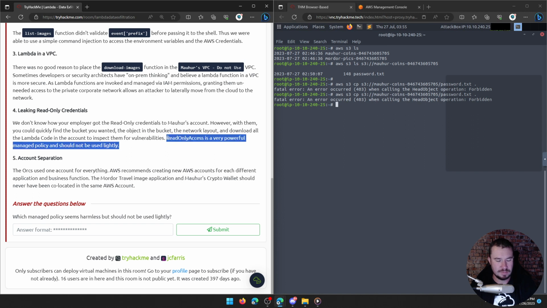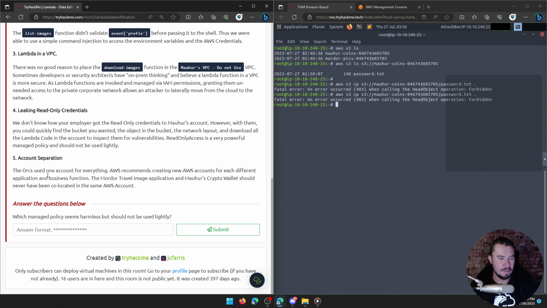Matter of fact, when we are doing an AWS pen test, we often ask for a role that has read-only access to the full AWS account just to speed up our process of enumeration and scanning and looking for what privilege escalation vectors are there. So when we do a pen test, we ask for read-only access. You don't want to give that to someone because they can really use that to enumerate your account.